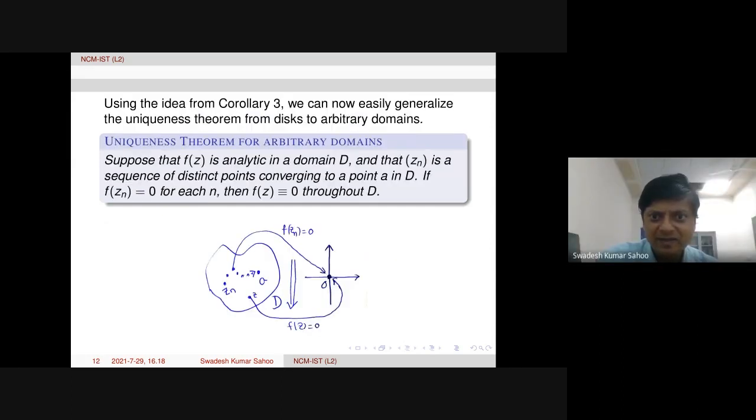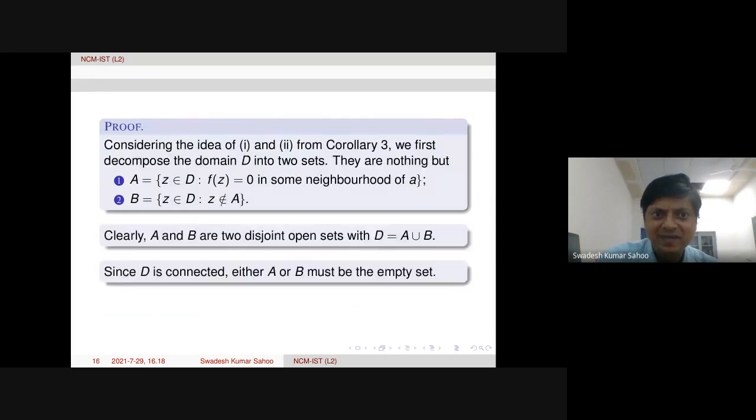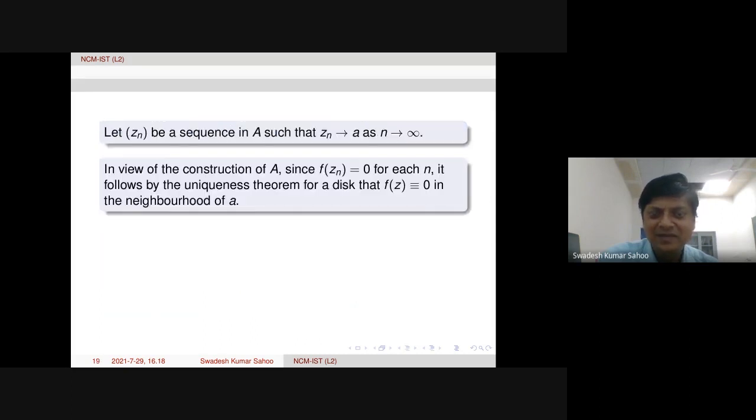Zn is a sequence in D, I think it should be D. Zn be a sequence in D such that Zn tends to A. Then by construction of A, f of Zn is 0. So Zn should be in D, such that Zn tends to A. That is the statement, it is given already.